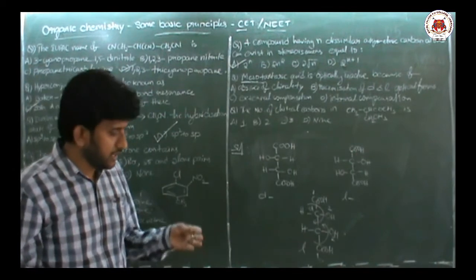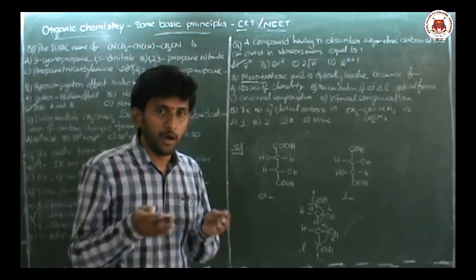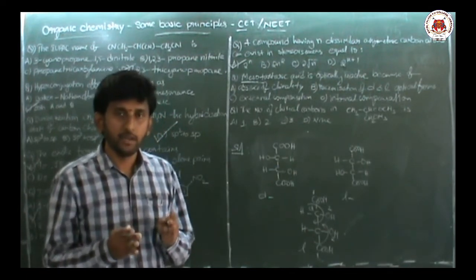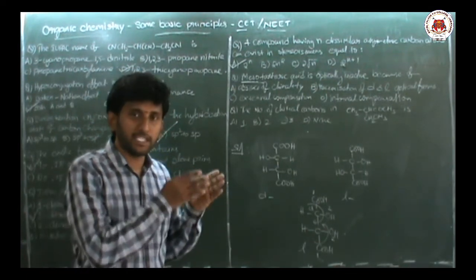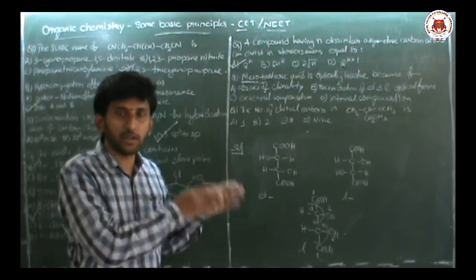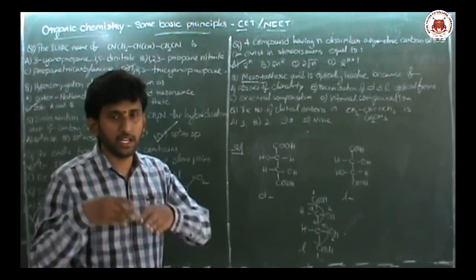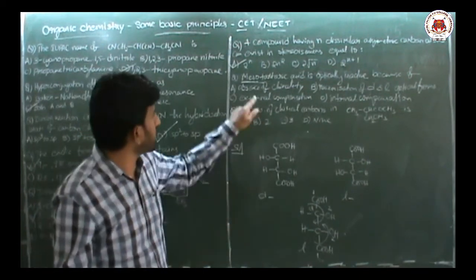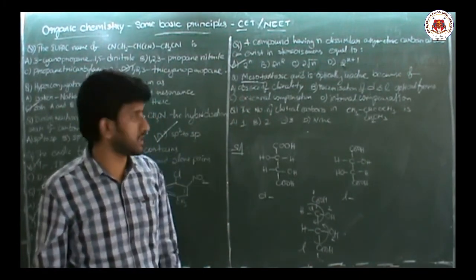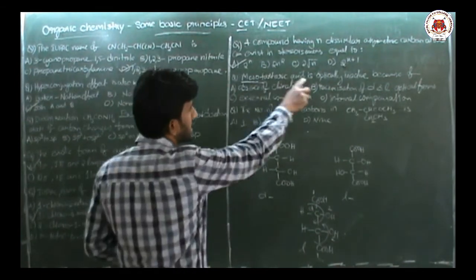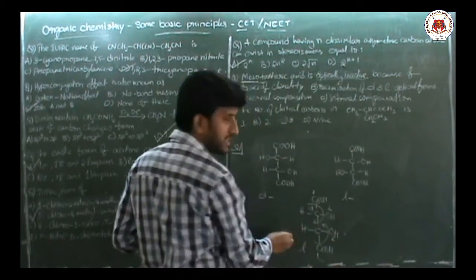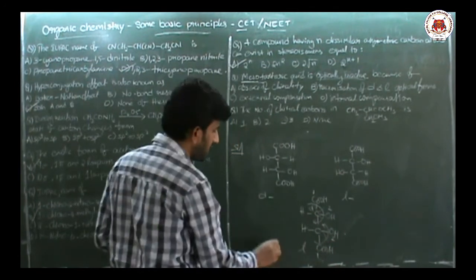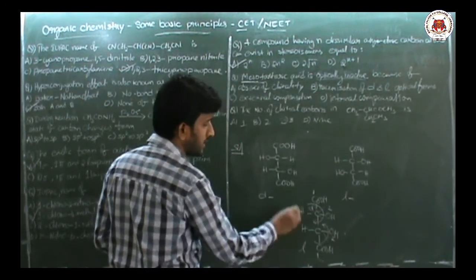Meso means here asymmetric carbons are there and the number of asymmetric carbons with D configuration is equal to the number with L configuration. Such a condition is called the meso condition. In mesotartaric acid there is no optical activity because D configuration cancels L configuration optical activity. So optical activity is 0 here.